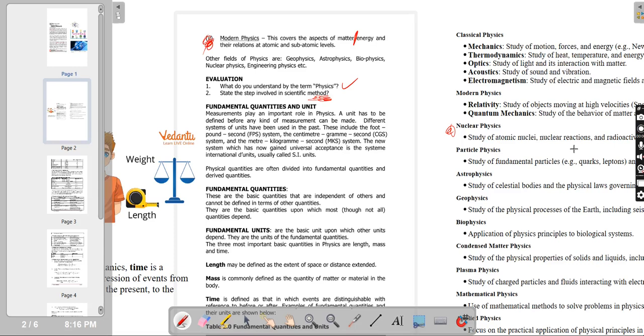Okay, so we continue our class on week one. Now we move to the second phase, which is fundamental quantities and units. So let me zoom this in.